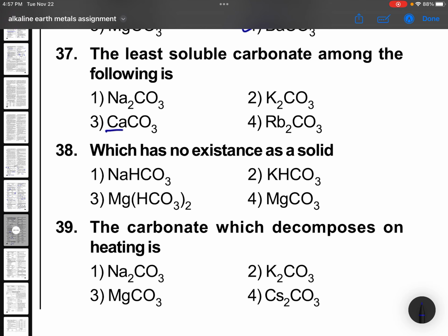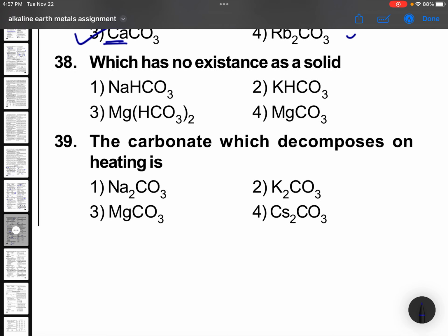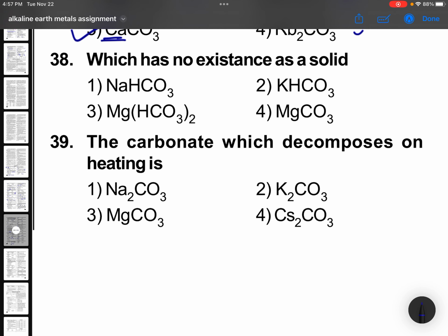See, okay, here CaCO3 is there. So these are all soluble. Least soluble is calcium carbonate, not jumbling, which has no existence as solid. Okay, that is sodium bicarbonate. And no existence means it should not happen in the form of this. Okay, now that is magnesium bicarbonate.